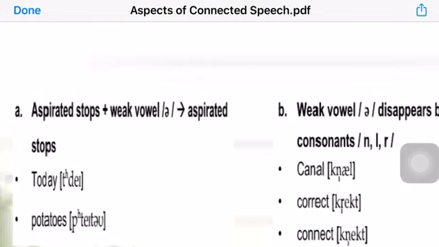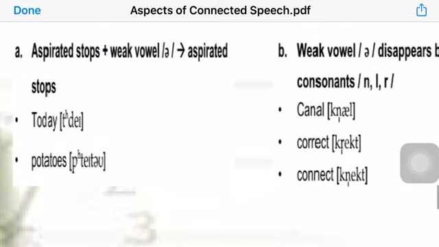For example, when we have an aspirated stop plus a weak vowel, usually schwa, this combination becomes only aspirated stop. So we drop the schwa sound. For example, instead of saying today, we merge the te with the second syllable because we delete the schwa, and it becomes stay instead of today.